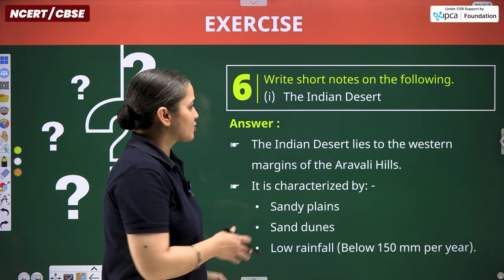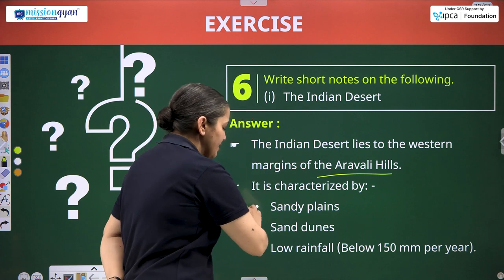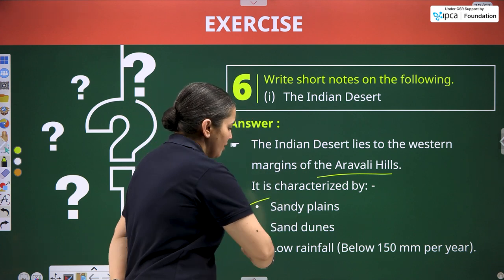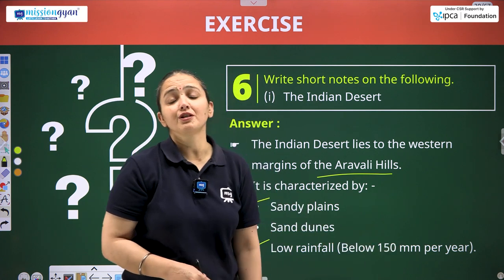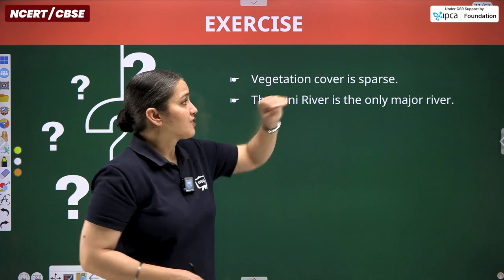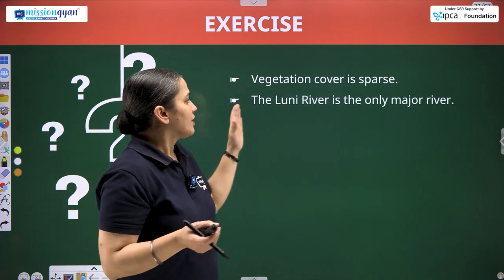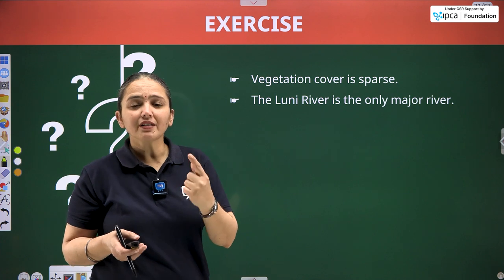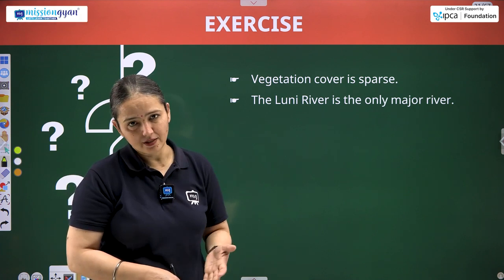So, the Indian desert lies to the western margins of the Aravalli Hills. It is characterized by sandy plains and sand dunes. Low rainfall occurs in this region, almost 150 millimeters only. Vegetation cover is sparse. Sparse means very less and that too scattered. The Luni River is the only river, and that too is a seasonal river that provides water only in the rainy season.